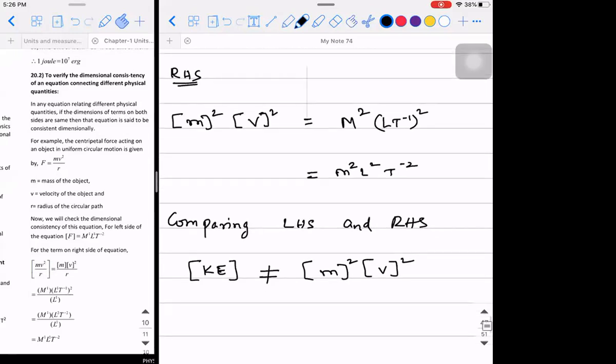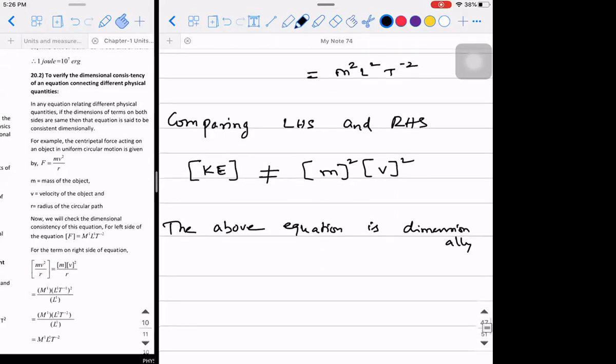So what can you conclude? The above equation is dimensionally inconsistent. Am I clear? So the above formula will be dimensionally inconsistent.